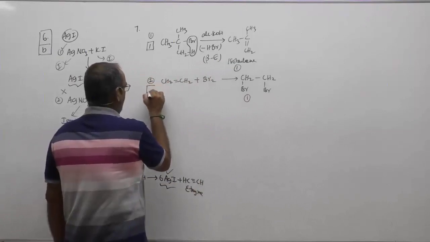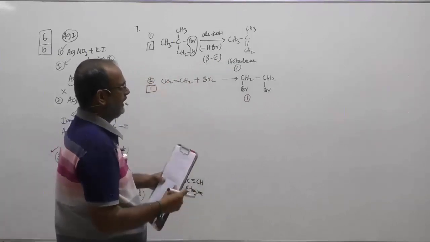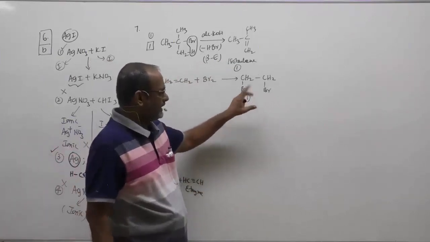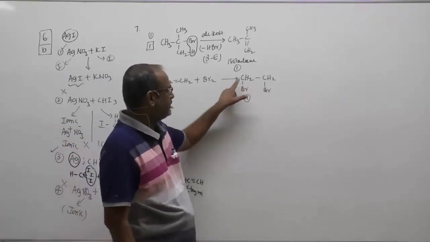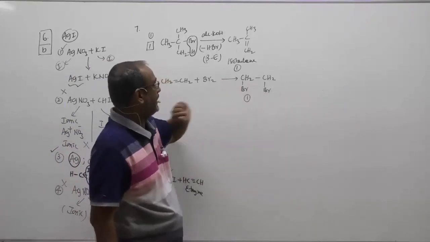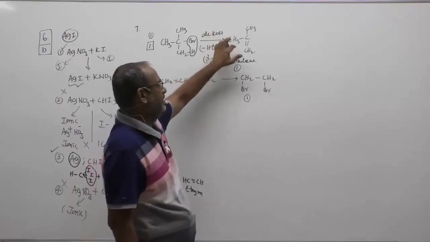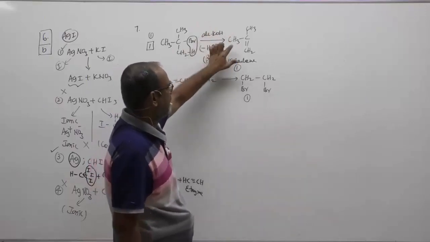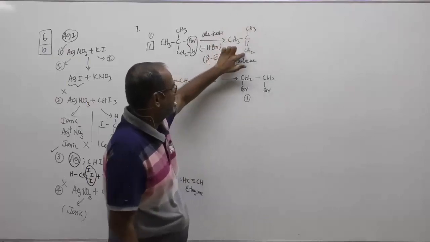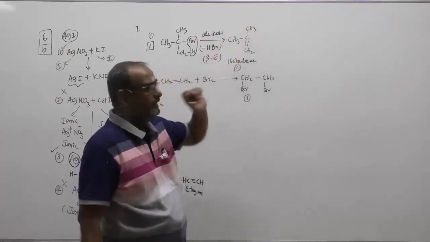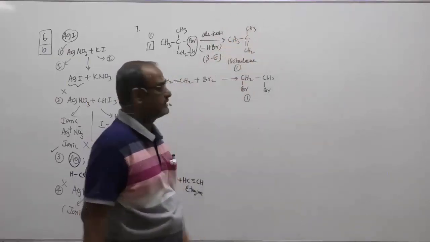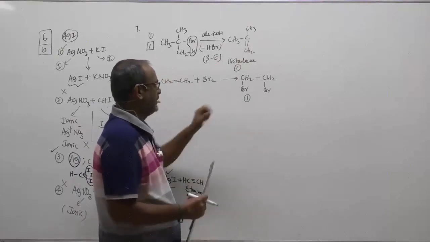Again, the number of products is one. Now, you cannot have an isomer here. You cannot have an optical isomer here because neither carbon is an optically active carbon atom. Here also optical activity will not come into the picture. Even geometrical isomerism will not come into the picture because 2 groups are the same: in CH2, the 2 groups are hydrogen, and there again CH3, 2 groups are the same. Therefore, only one product. Here also only one product.